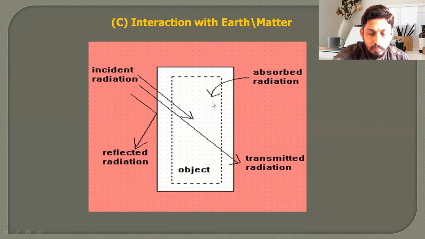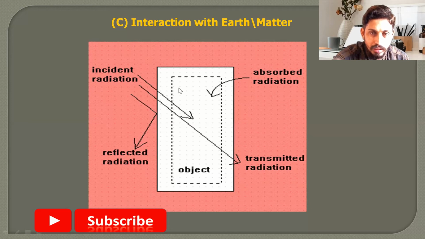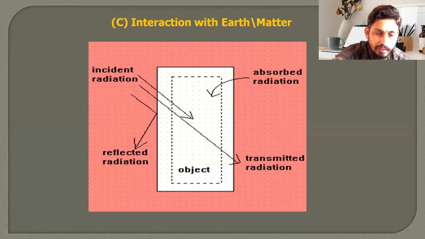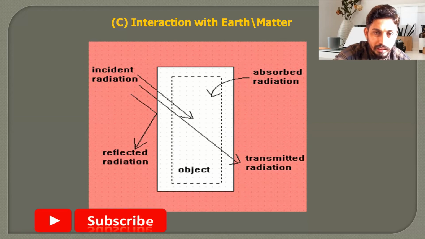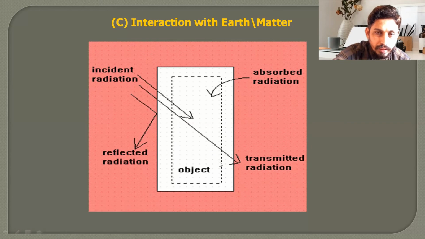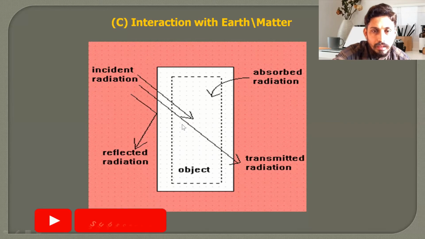So here, when the proportion of absorbed radiation is more, such objects will appear black in a satellite image or aerial photograph, because most of the energy is absorbed by that particular object and nothing, or very little, is reflected towards the sensor. That's why the sensor is unable to catch the energy and it appears black in color in the satellite image or aerial photograph. Due to transmission, generally a river with a shallow bed transmits the radiation, and due to that the object appears slightly shifted.